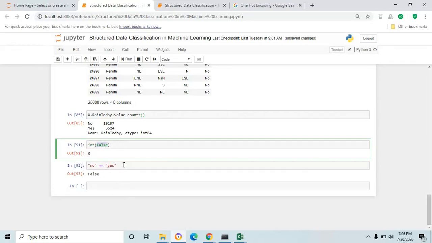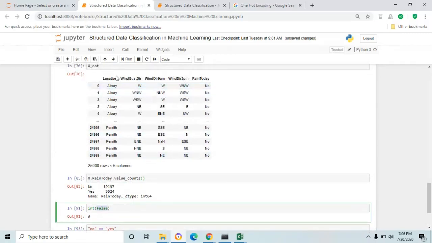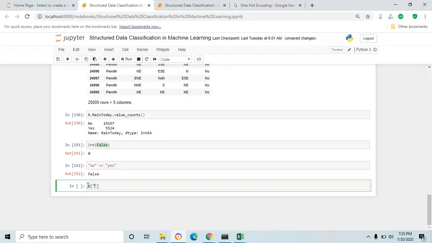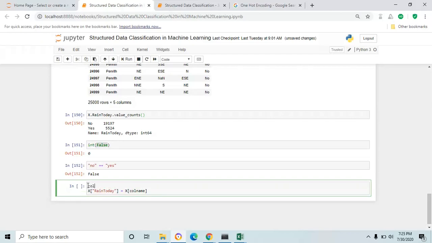Let's follow the steps to convert our data frame to integer data type. Capital X, square bracket of column name, rain today, the column which we are going to update, and then square bracket of column name, COL. Here I am going to define the column name variable, where you create the list of the column names which you want to update.